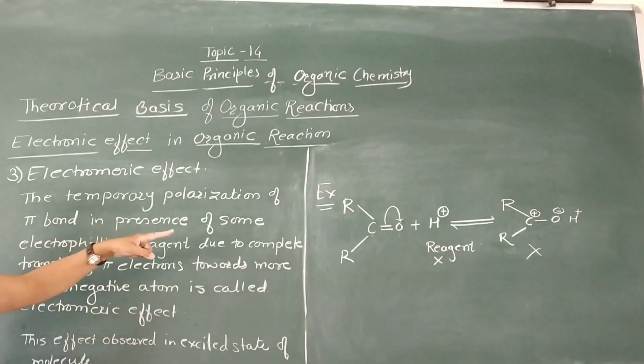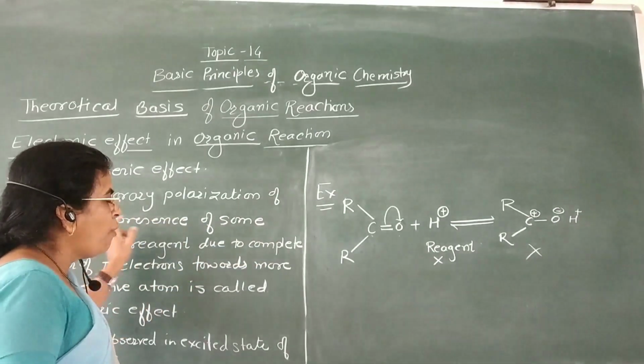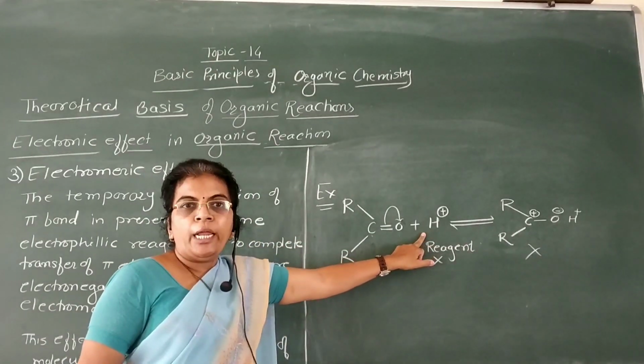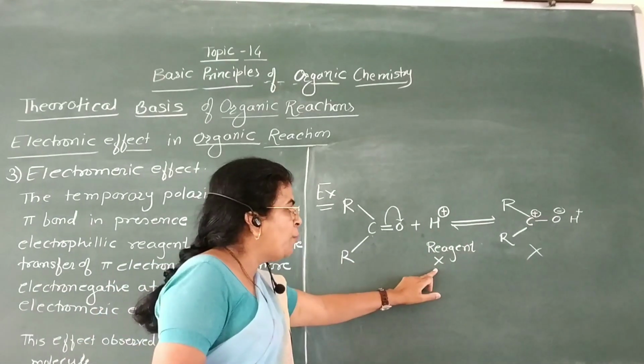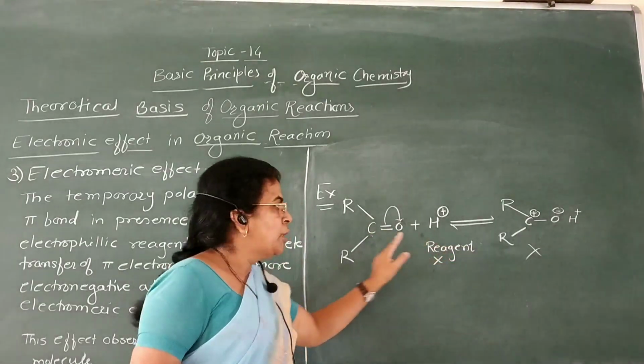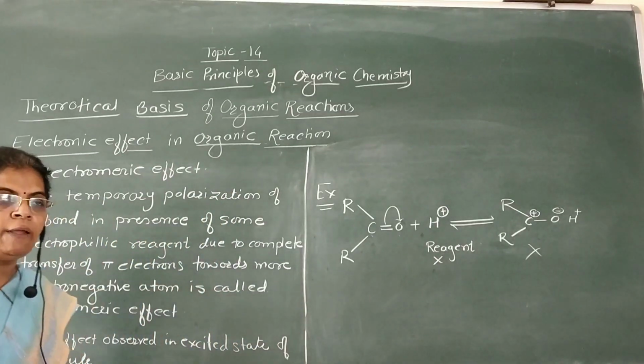Here the complete polarization of the molecule is observed in presence of some electrophilic reagent. If we remove this reagent, then this polarization is not observed. This is called the electromeric effect.